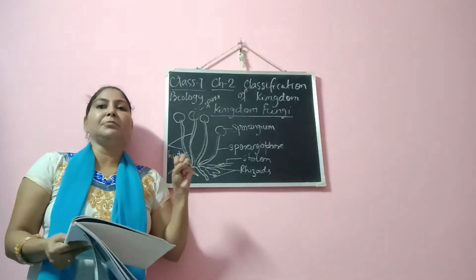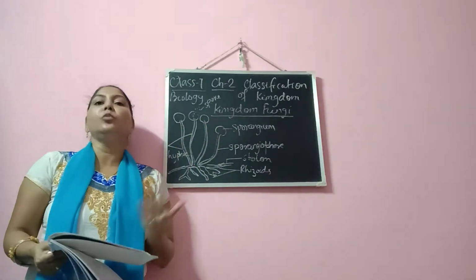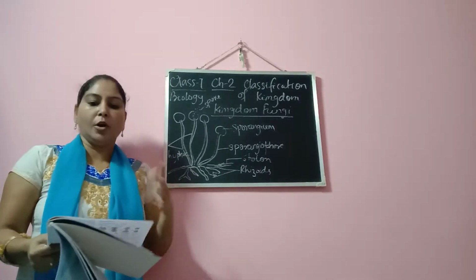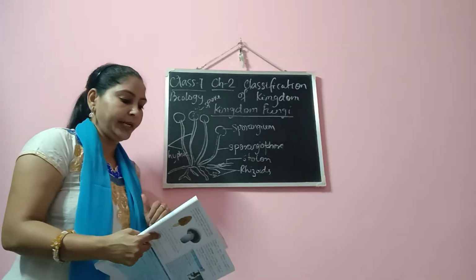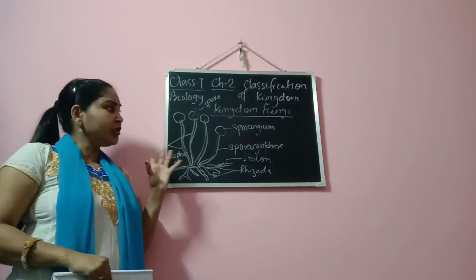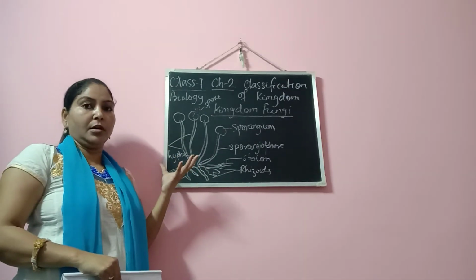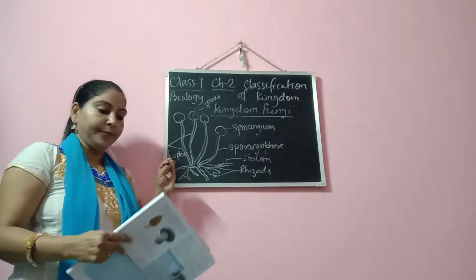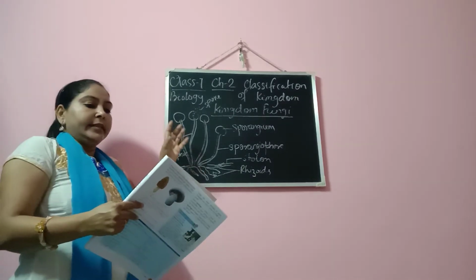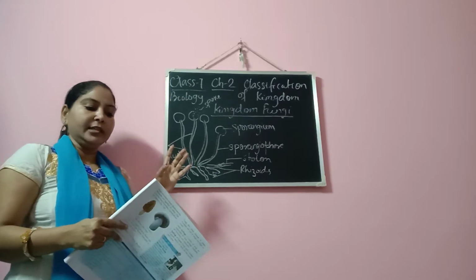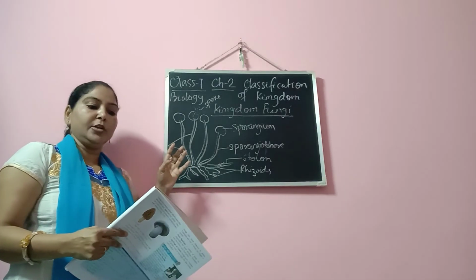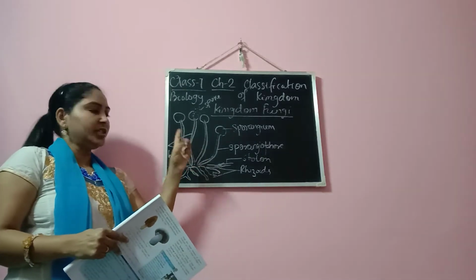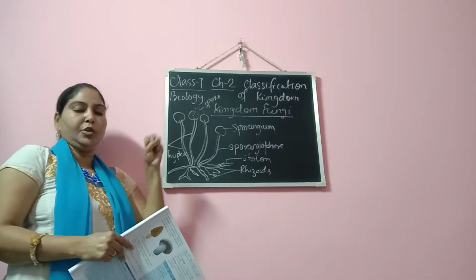This glucose is absorbed by the body in order to grow and also to get energy to do different activities in the body. The extra amount of glucose is stored in the form of glycogen. So in bread mold, digestion occurs outside the body and the nutrients are absorbed by the hyphae. These hyphae are responsible for absorbing the nutrients.